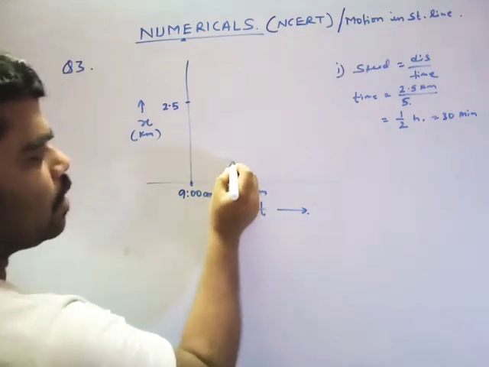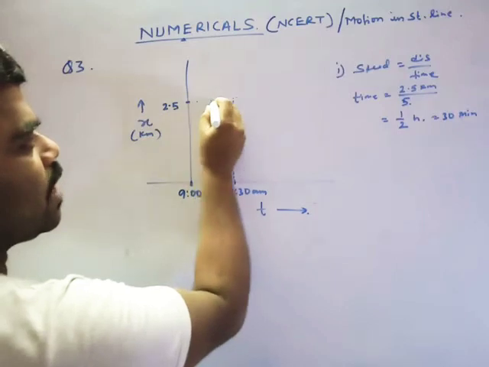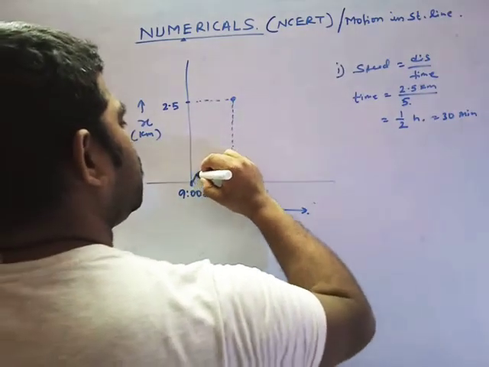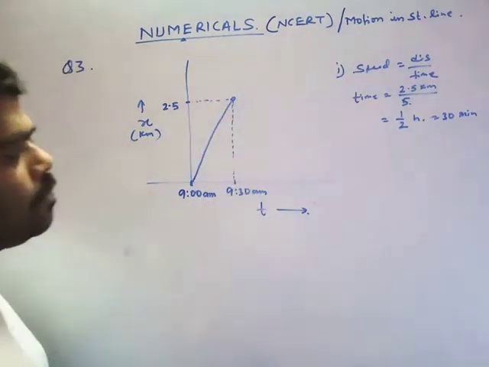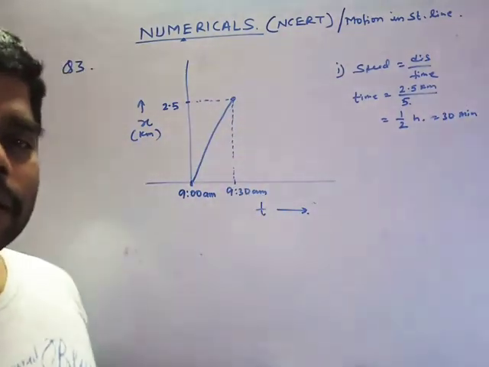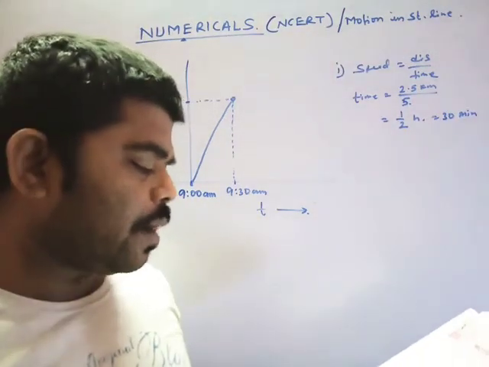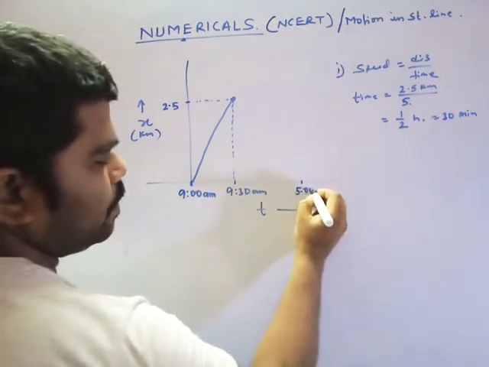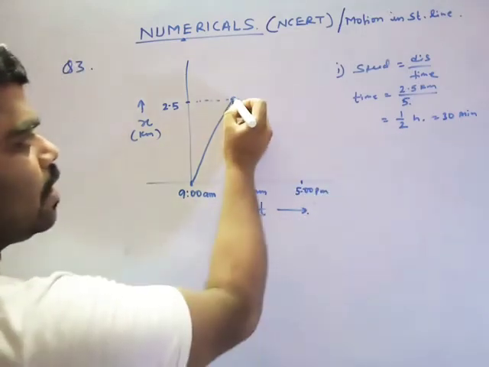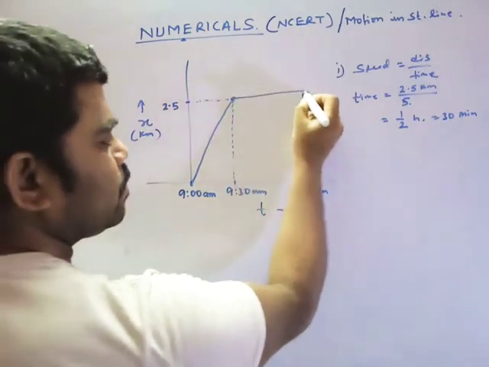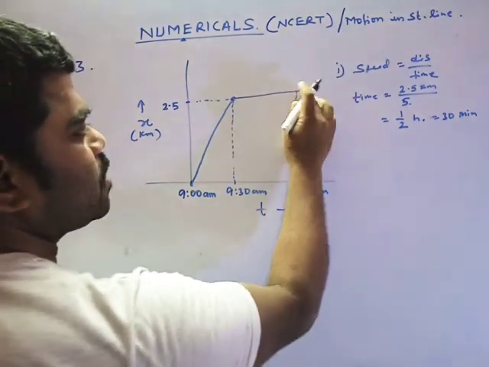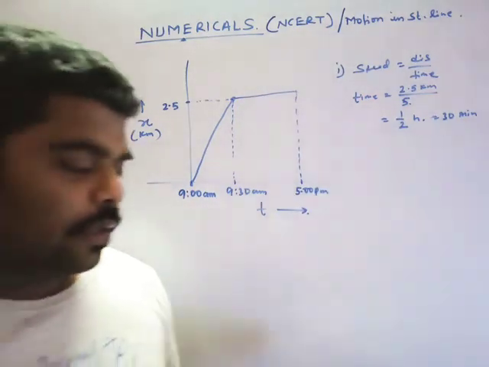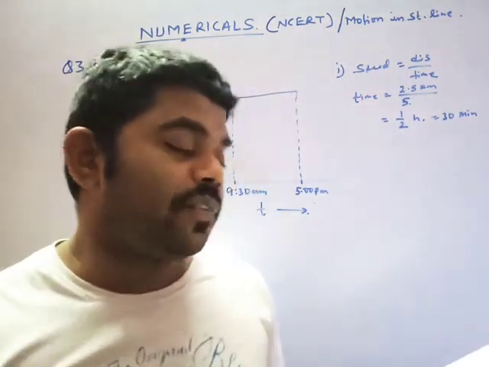Where did she reach? She reached the office. The office is at 2.5, so up to this point I have to draw a straight line. Okay. After that she stays at the office up to 5 p.m. So up to 5 p.m. the graph stays at 2.5, because there is no change in the displacement up to 5. Then again she returns back home with a speed of 25 km/h.